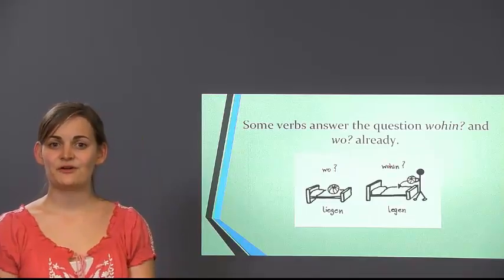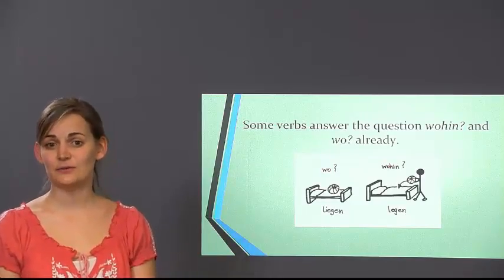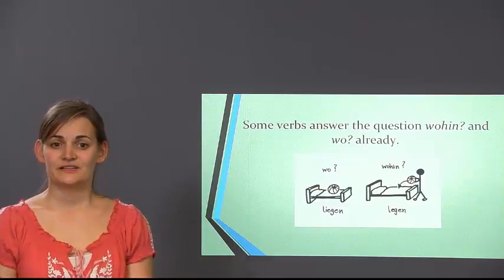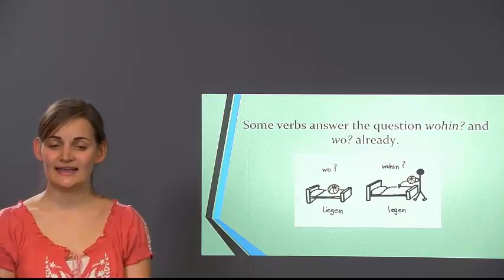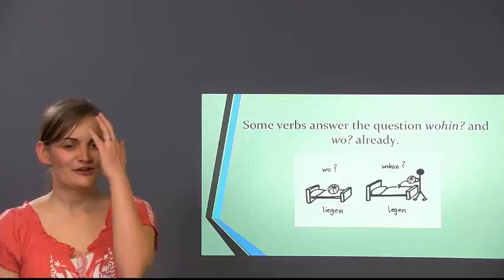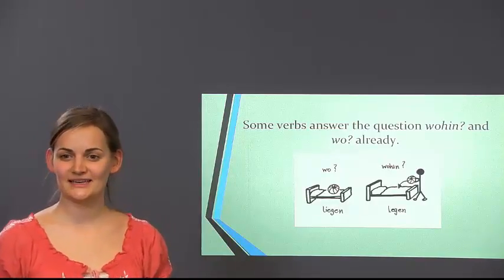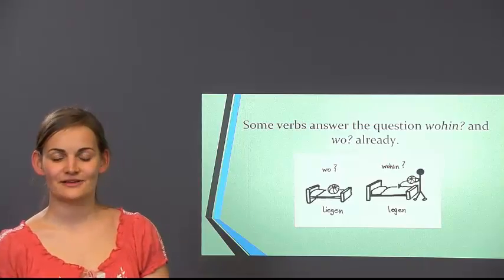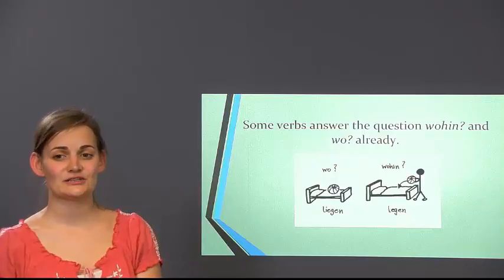Some verbs already answer the questions where to and where, wohin and wo. Consider the two verbs: liegen is to lie, legen, to lay. See how complicated it is? So if you can answer the question where, that means what again? Right, dative. If you can answer the question where to, this implies accusative.